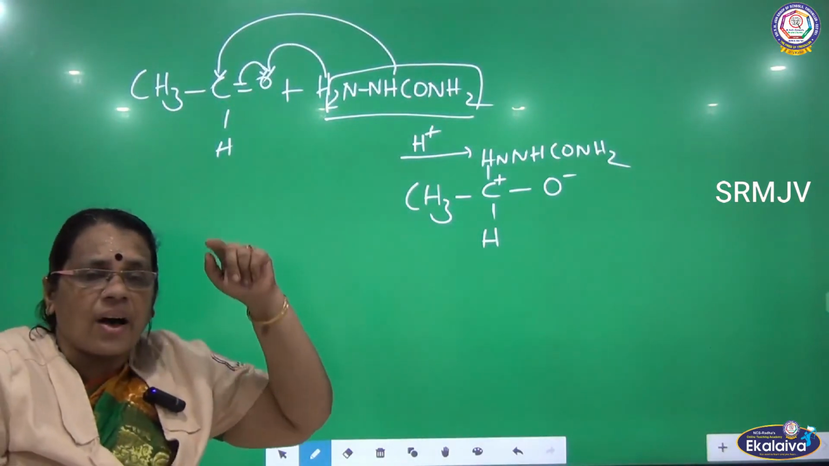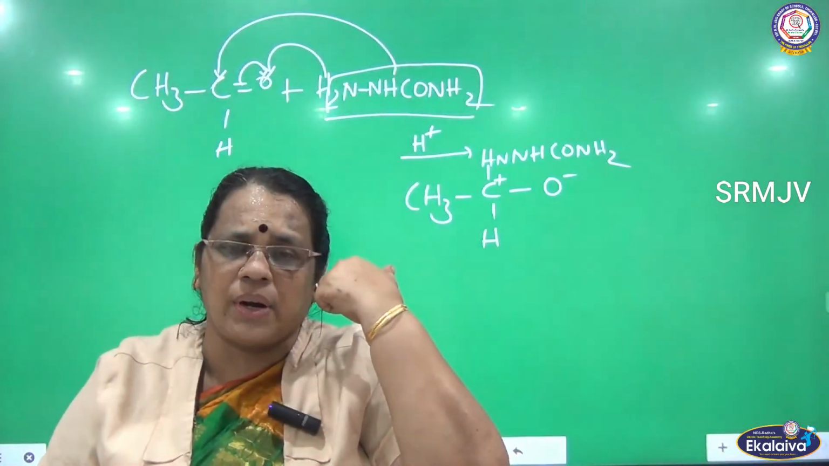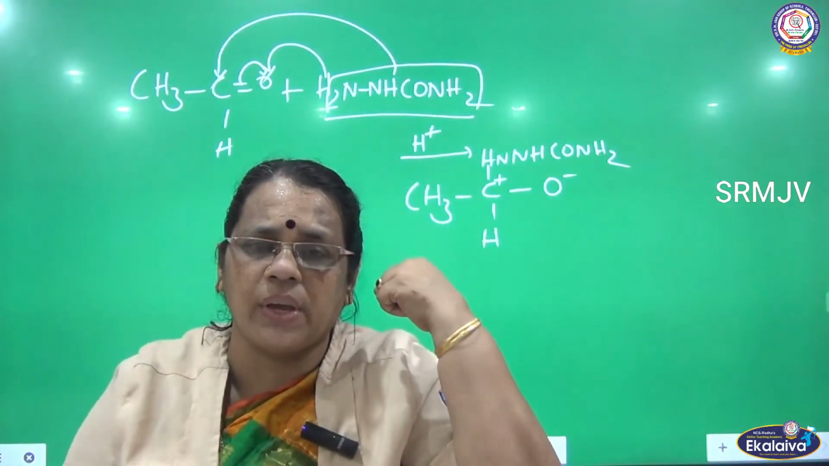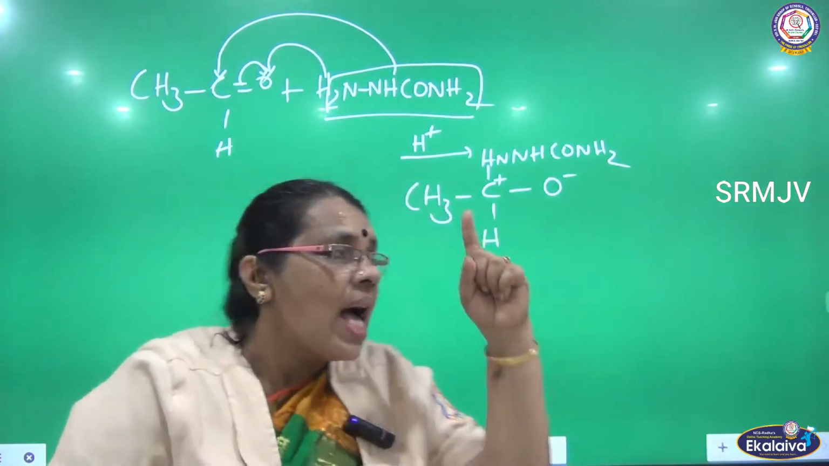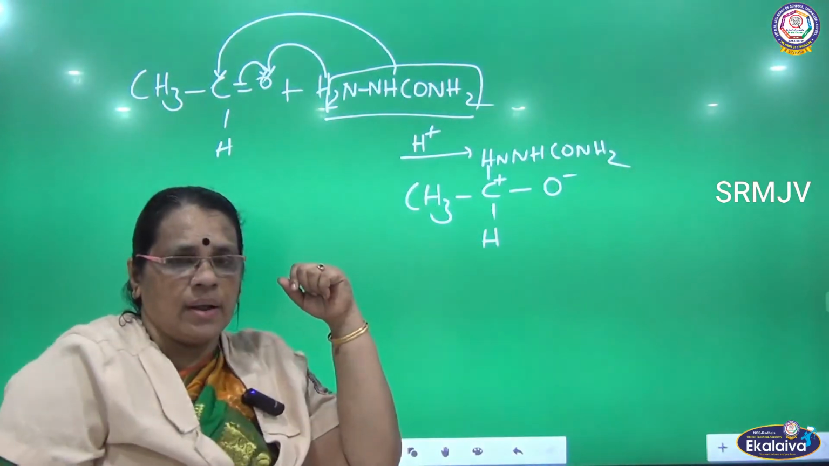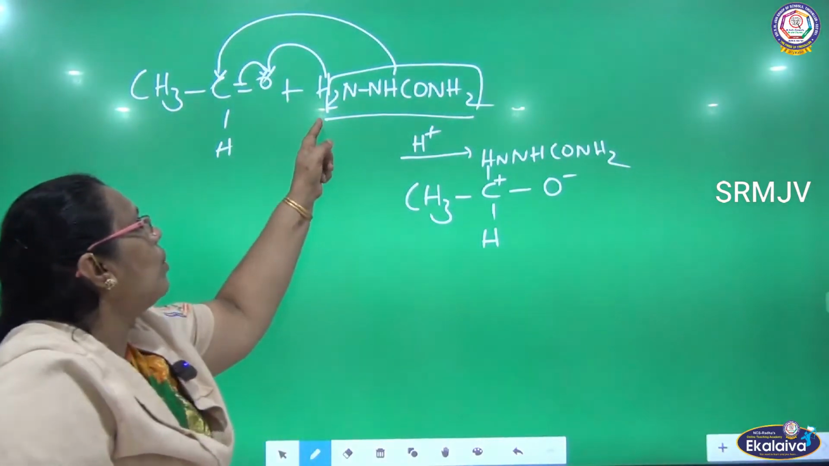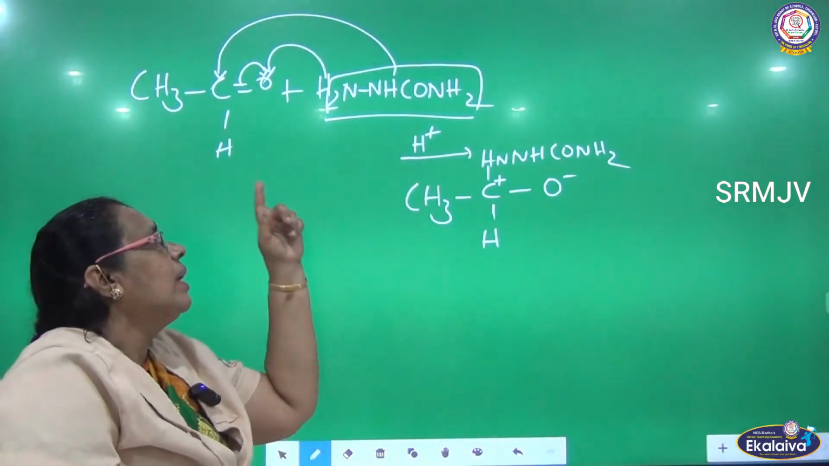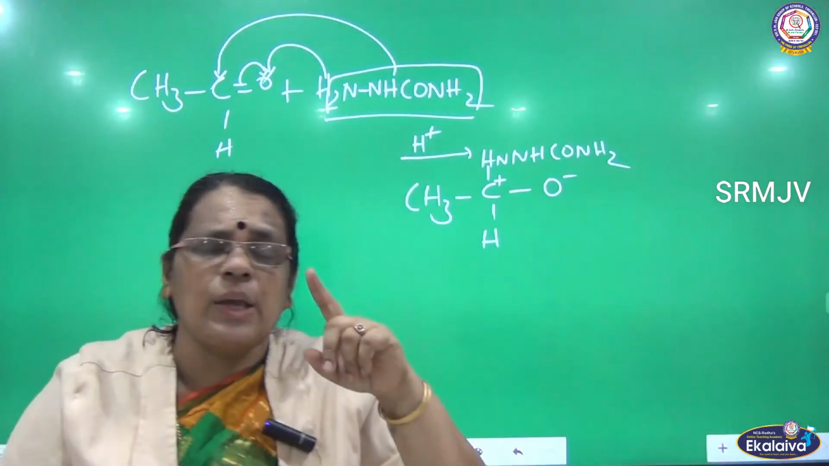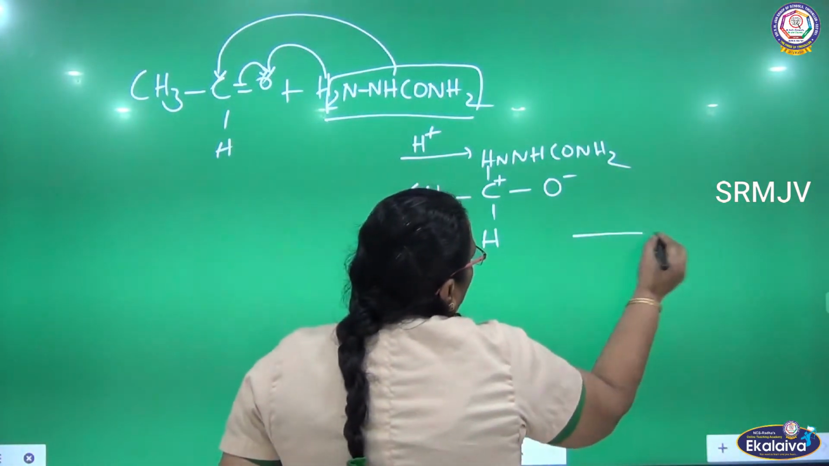As oxygen is negative, it will attract the oppositely charged particle. Hydrogen is positive here. So one of the hydrogens from semicarbazide is removed and attached to oxygen. And the remaining you have to write as, one more hydrogen is remaining there. How will the species be? HNNHCONH2. Okay, so it is an unstable compound.